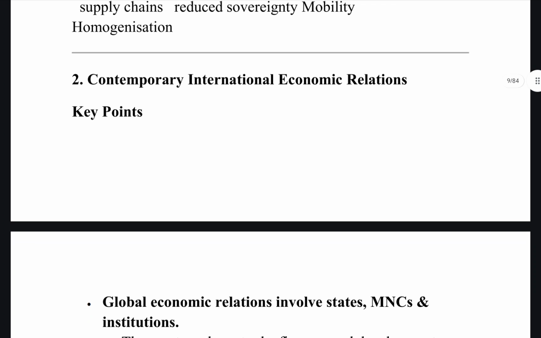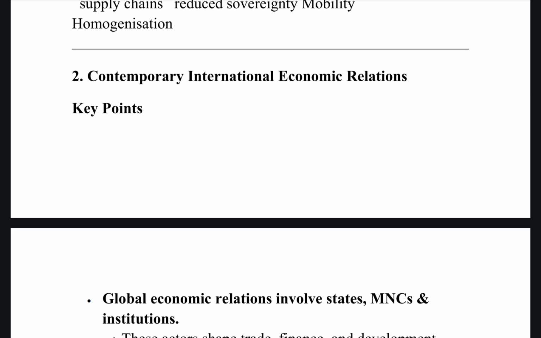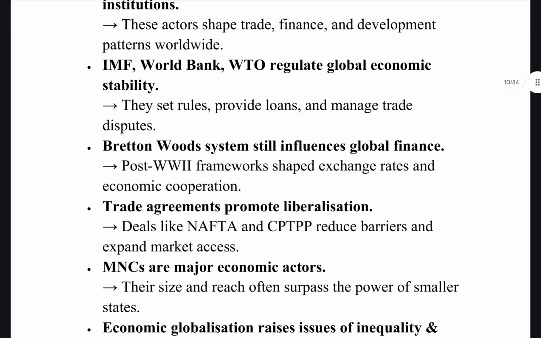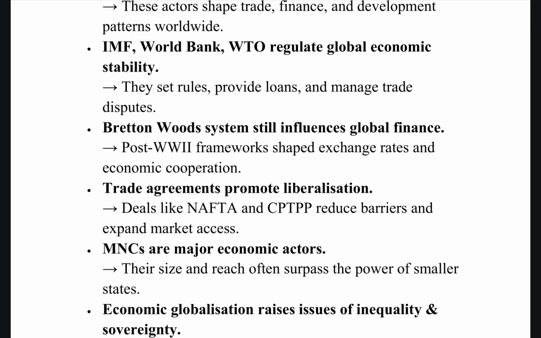Then contemporary international economic relations. The major points: global economic relations involve states, MNCs and institutions, and they are the ones who shape trade, finance and development patterns worldwide. IMF, World Bank, WTO regulate global economic stability. They set the rules, provide loans and manage trade disputes. The Bretton Woods system still influences global finance. This post-World War II framework shaped exchange rates and economic cooperation.